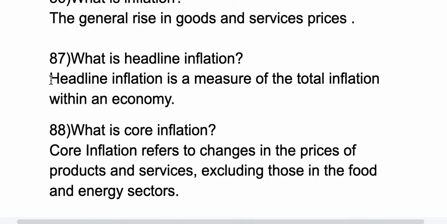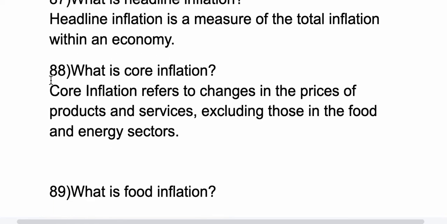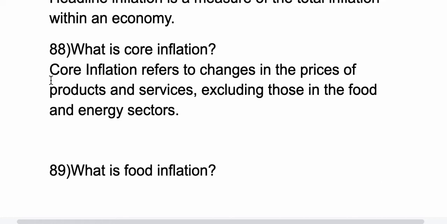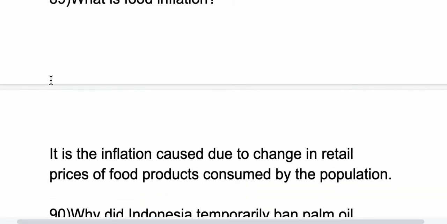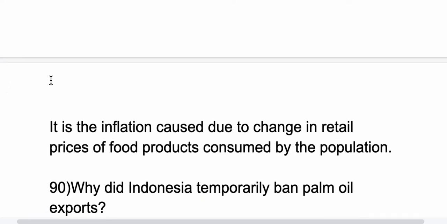Headline inflation is a measure of the total inflation within an economy. 88th question, what is core inflation? Core inflation refers to the changes in prices of products and services, excluding those in the food and energy sectors. 89th question, what is food inflation? It is the inflation caused due to the change in the retail prices of food products consumed by the population.